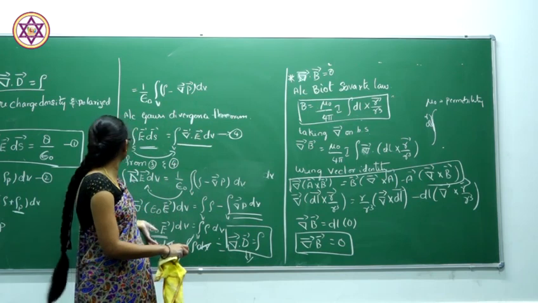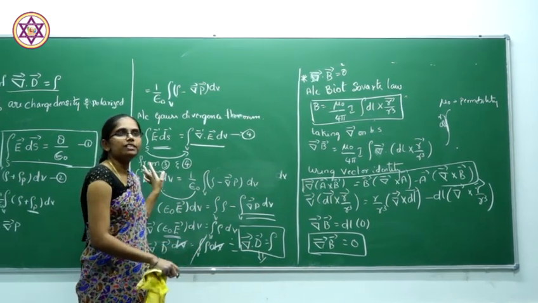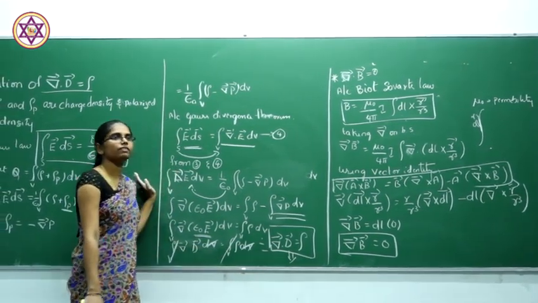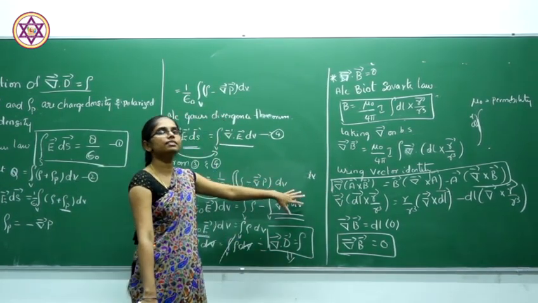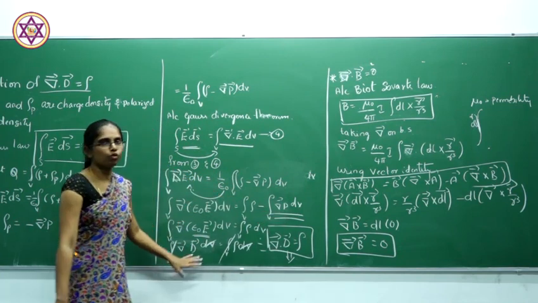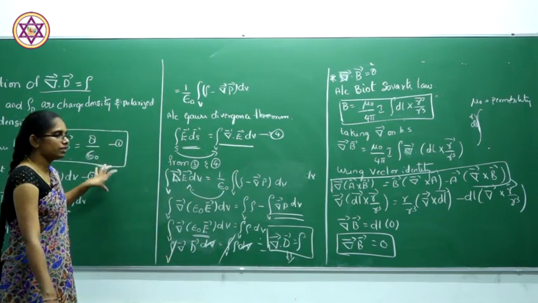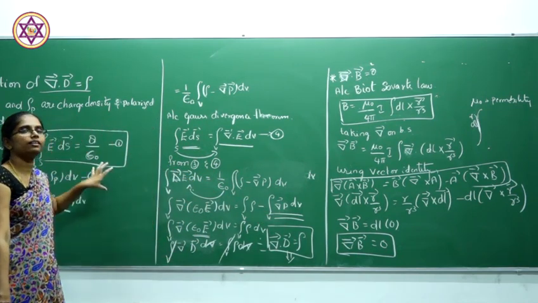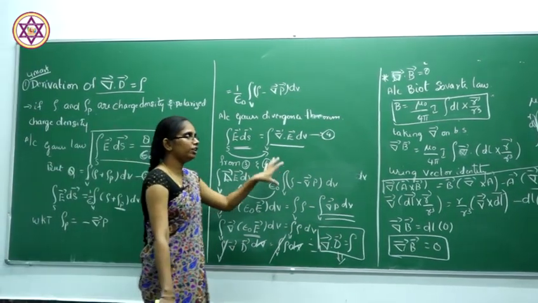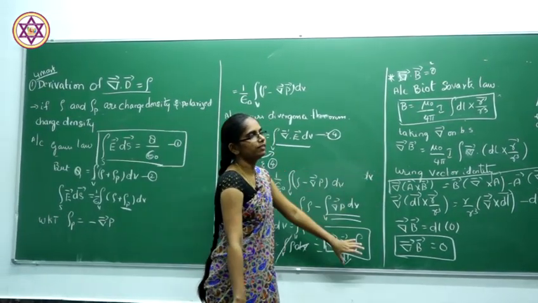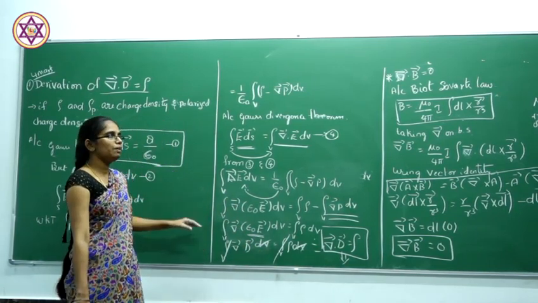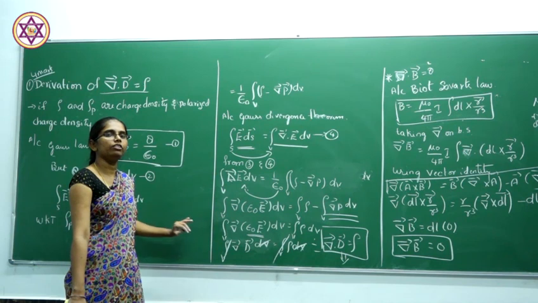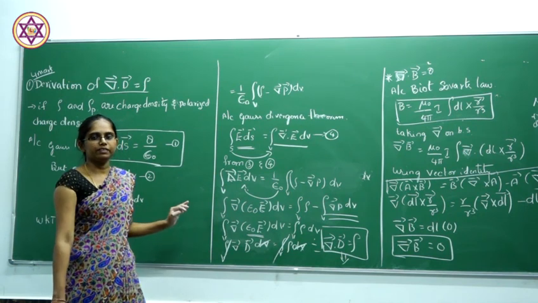So these are the two Maxwell's equations, the first Maxwell equation and the second Maxwell equation. In the next class, let us discuss the third and fourth Maxwell equations. For the first Maxwell's equation, we consider the Gauss law and for the second, the Biot-Savart law. For the third, Ampere's circuital law, and for the fourth, Faraday's law. By considering the basic laws, we have to derive Maxwell's equations. Thank you.